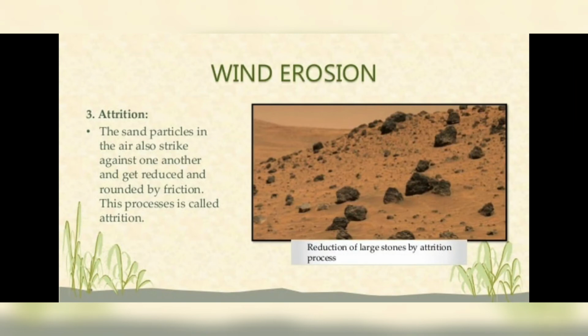Last process, attrition. The sand particles in the air also strike against one another and get reduced and rounded by friction. And this process is called attrition. I hope this much is clear to you all. In the next video, we will be discussing the different landforms made by wind erosion.